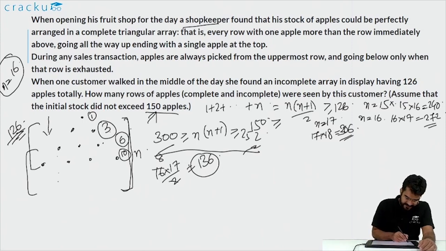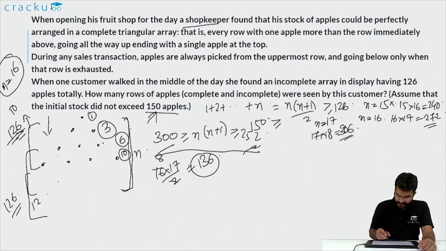So the first 4 rows will contain 10 apples which are sold off, and the remaining 12 rows will contain 126 apples which are remaining. So by the time the customer comes, she sees 126 apples and the number of rows that she sees are 12. So the answer that we are looking for is 12.